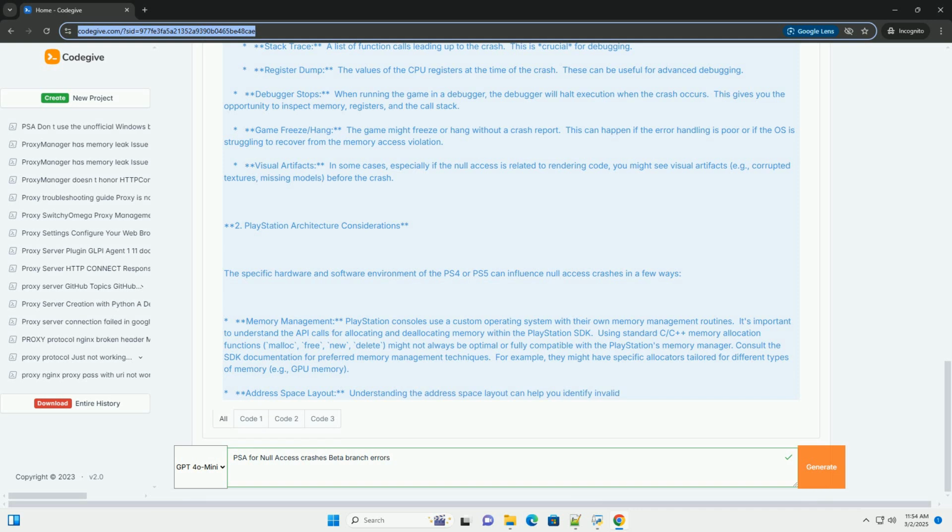Unit testing. Write unit tests to verify the correctness of your code. Memory sanitizers. Use memory sanitizers, for example ASan, to detect memory errors.